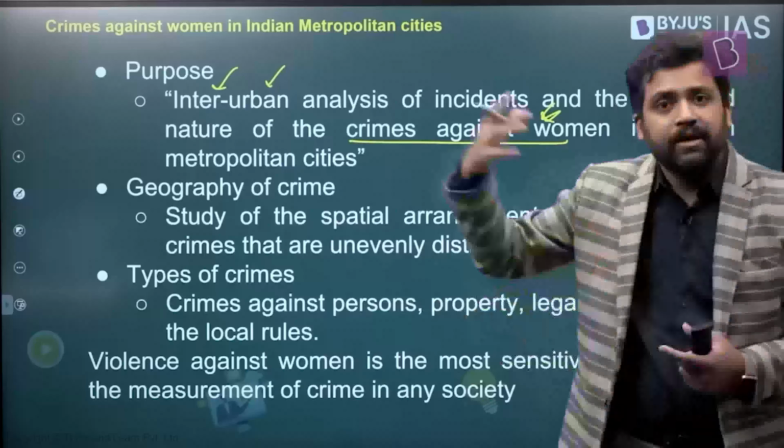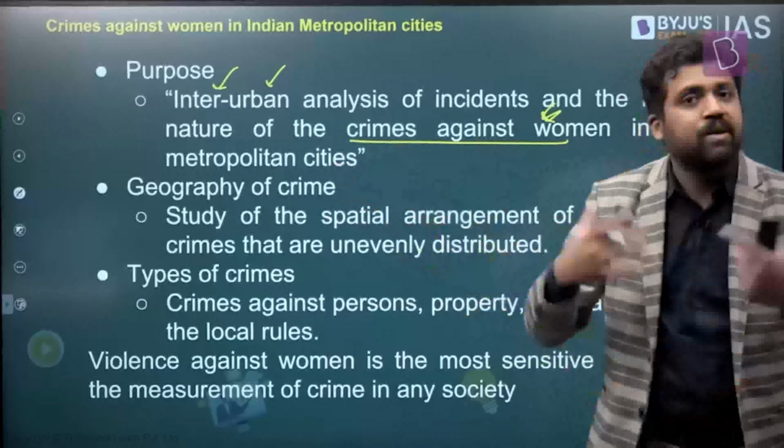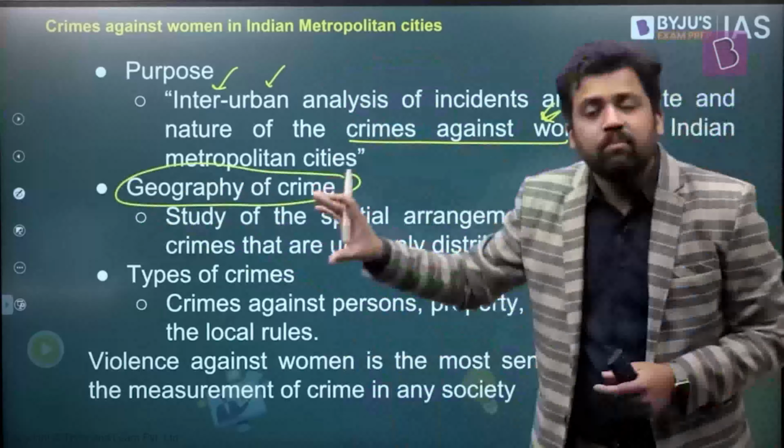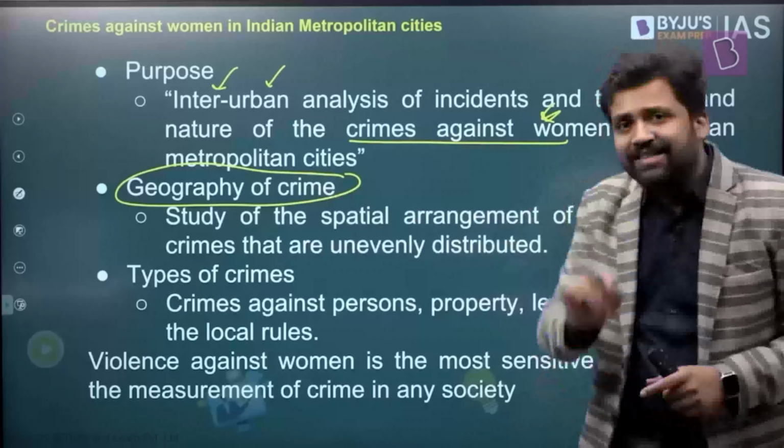In some places the crimes can be more, in some places the crimes can be less. Again, the nature of the crimes can also vary. So what we are trying to imply is that in different geographies the crime rates can vary. It's not uniform throughout. In certain geographies you will have more crimes, in certain geographies you will have fewer crimes. And that is what they are trying to analyze.